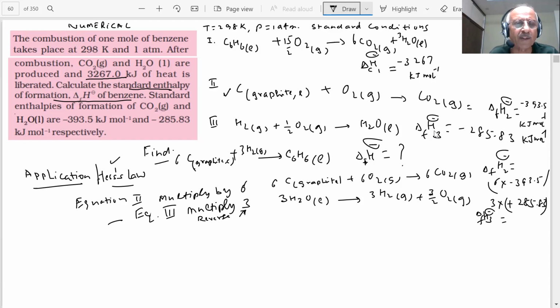Now, once you do this, what will you get out of these 2 equations?